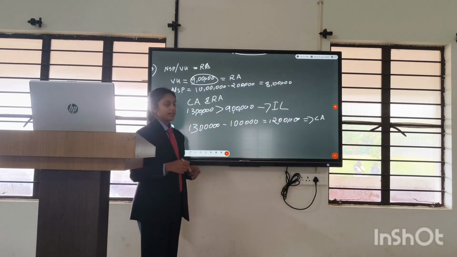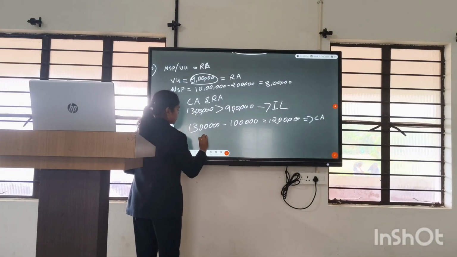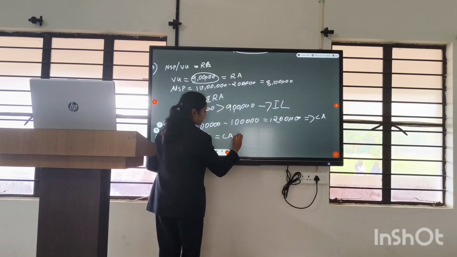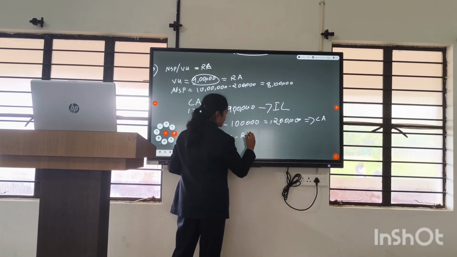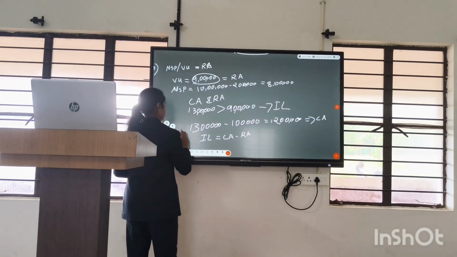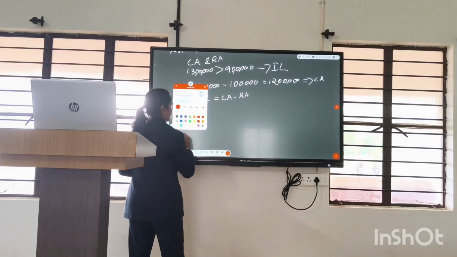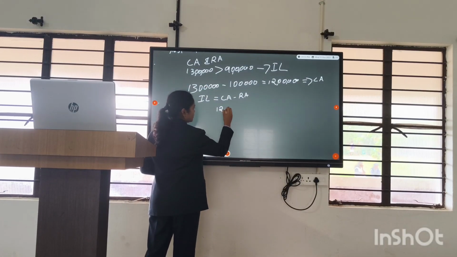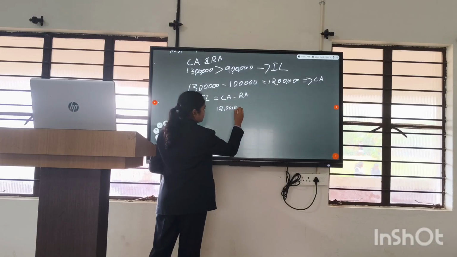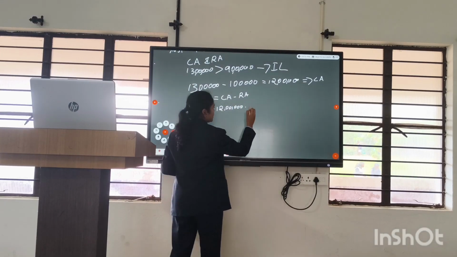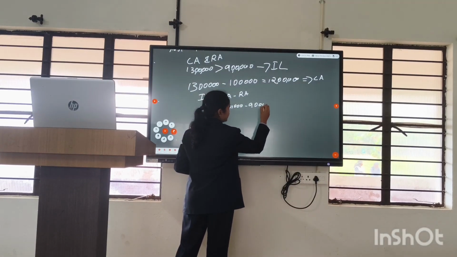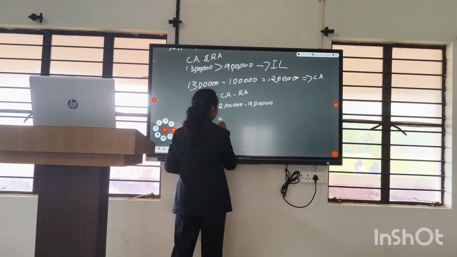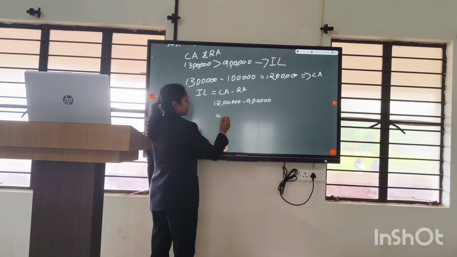Now we can calculate the impairment loss. Impairment loss equals carrying amount minus recoverable amount. That is 12 lakh minus 9 lakh, which equals 3 lakh.